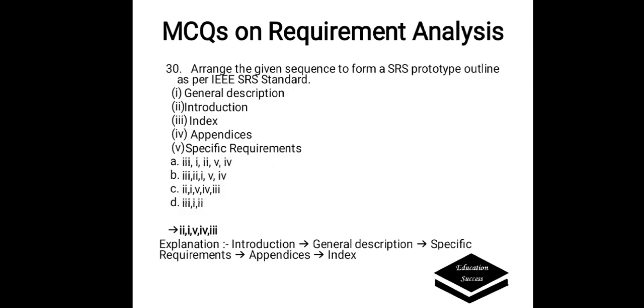Arrange the given sequence to form an SRS prototype outline as per the IEEE SRS standards. Options are A. General description, B. Introduction, C. Index, D. Appendices, and E. Specific requirements. Here the correct sequence is introduction, then general description, then specific requirements, then appendices, and then index. So the sequence is 2, 1, 5, 4, 3.